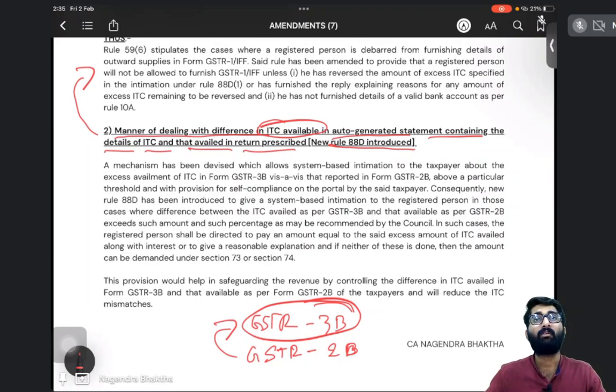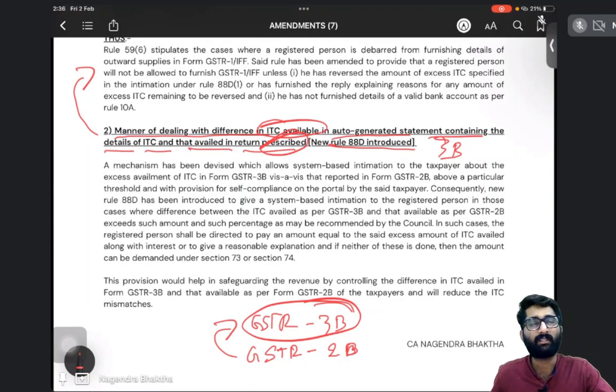So the manner of dealing with the difference in ITC availed in GSTR 2B, the statement containing the details of ITC, and that availed in the return prescribed. So that means 3B return, which is the return prescribed here. So how to deal with this, sir? Nothing. Government says that you have to file GST DRC 01C form. You have to file GST DRC 01.